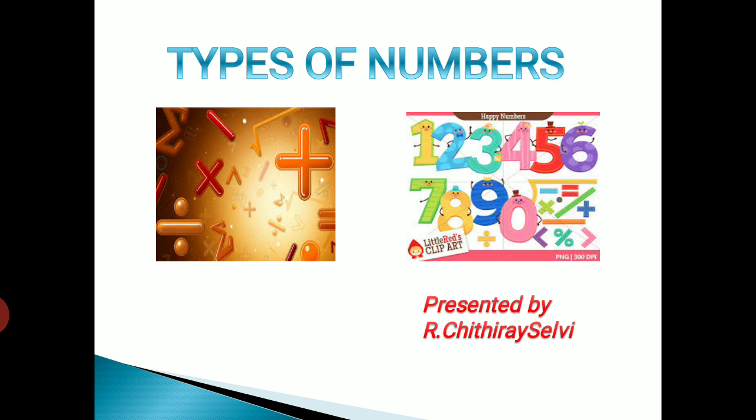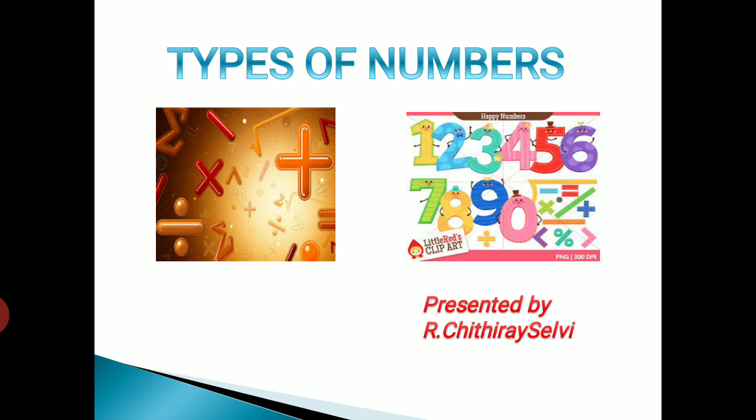After that we have real numbers. What are the real numbers? If I combine rational numbers and irrational numbers, we get real numbers. That means from natural numbers to rational numbers, and then irrational numbers, we get real numbers. Okay, and also we have complex numbers. What are complex numbers? If the number is of the form a plus ib, that is imaginary numbers, that comes under complex numbers. These are the things that we know.